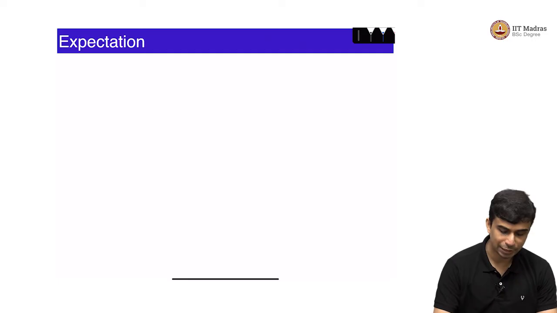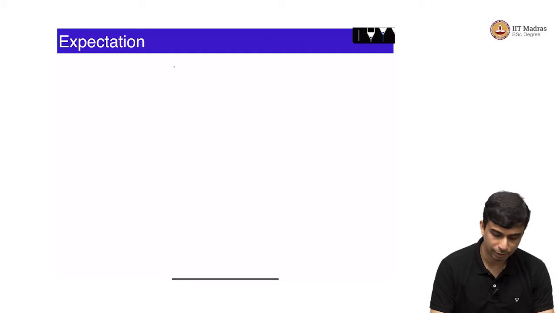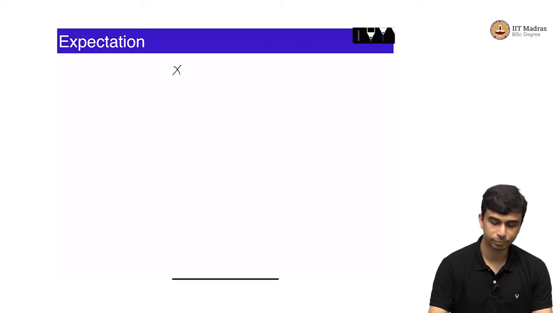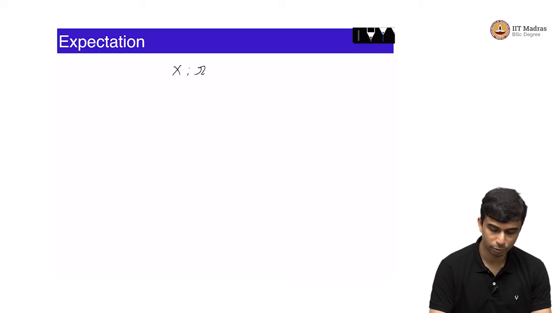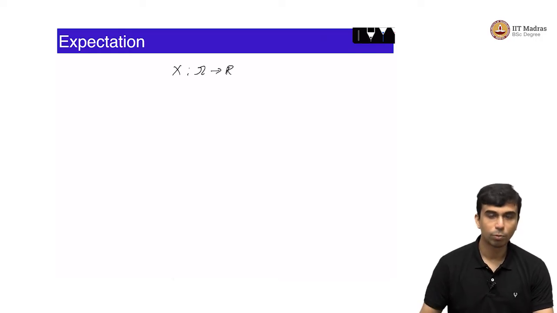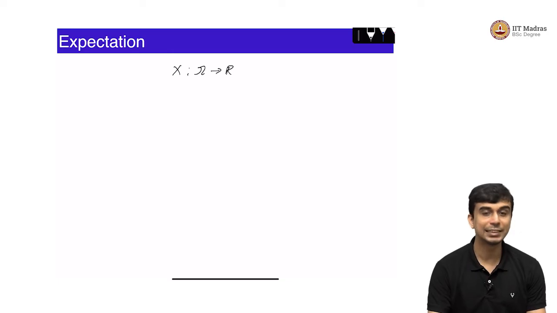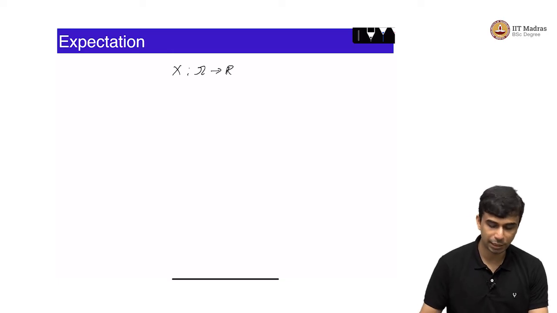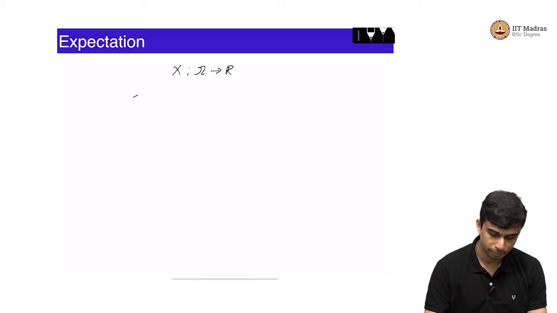Let us say you have a continuous random variable X, which is from omega to the reals. What is the expectation with density fX? What is the expectation of this random variable?